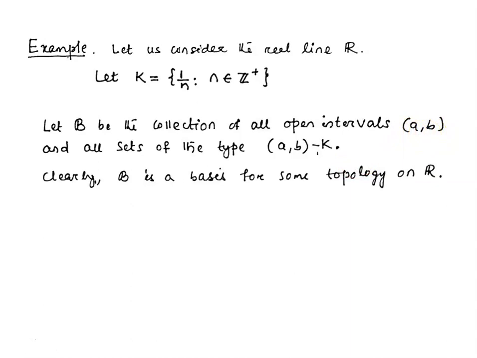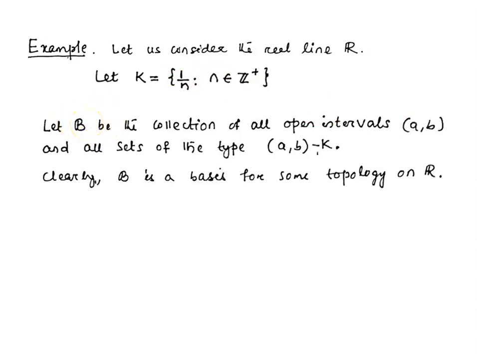If their intersection is non-empty, then for every element belonging to the intersection of two open intervals, there exists another smaller open interval containing that point, and that smaller open interval is a subset of the intersection of the first two open intervals. So the second condition of the basis is also satisfied. So this collection B is a basis for some topology on R.